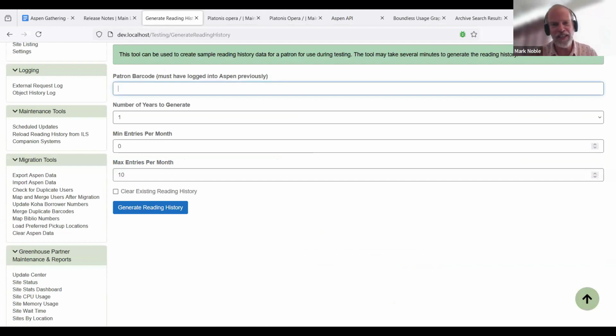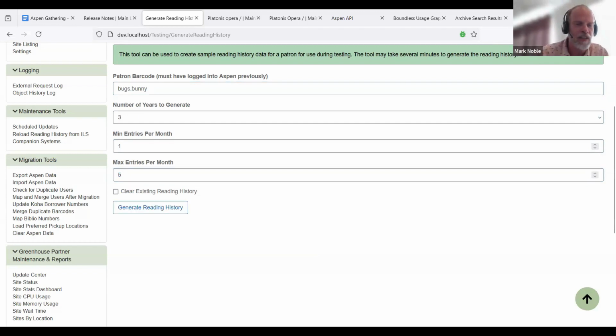So we're just generating fake reading data. You can generate it for 1 to 6 years. So we can say bugs.bunny. We're going to generate 3 years of data. They're checking out between 1 and 5 things every month, and we can generate that reading history for them.